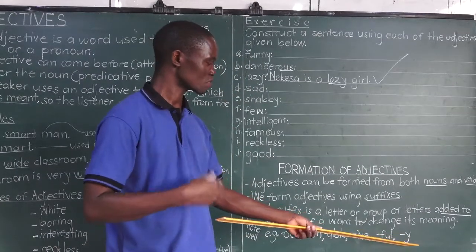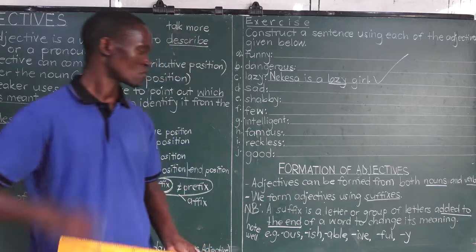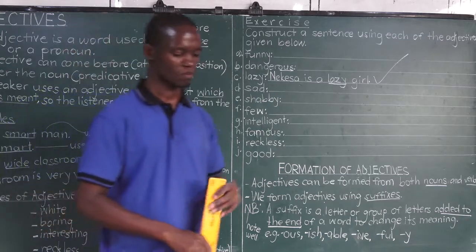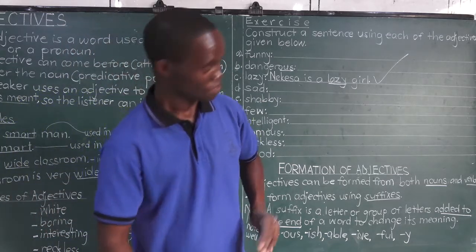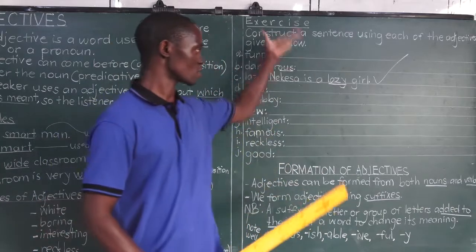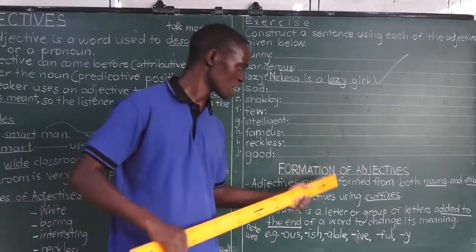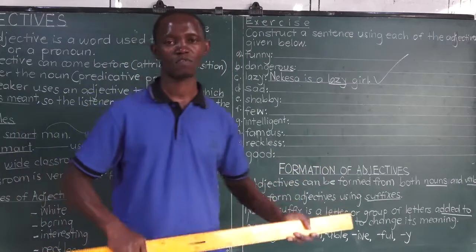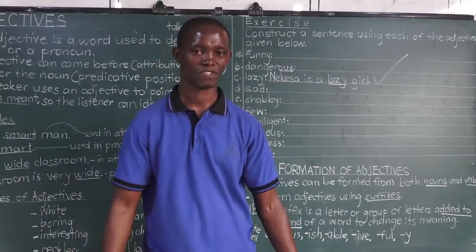Adjectives that are formed using suffixes like Y, FUL, IVE. We'll have a long list and we'll be completing it together. But I wish you success as you try out this activity and you get ready to learn more about formation of adjectives using suffixes. That is in the next lesson.